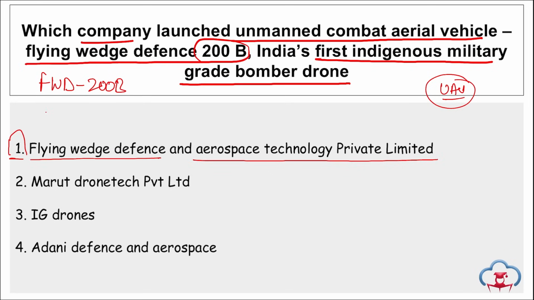This FWD 200B is a MALE UAV, that is medium altitude long endurance UCAV.